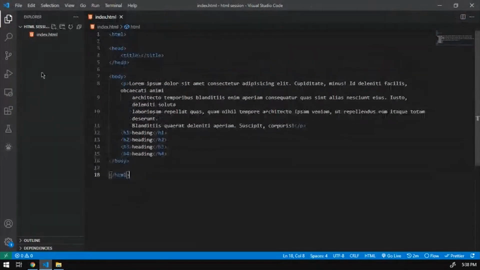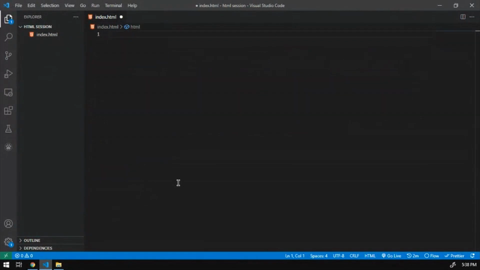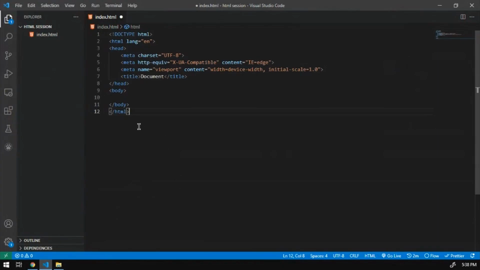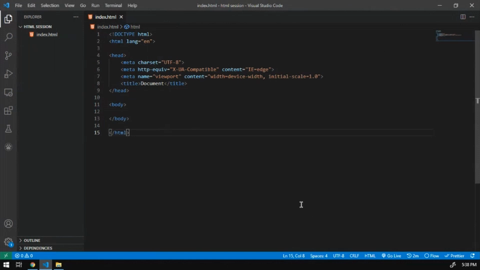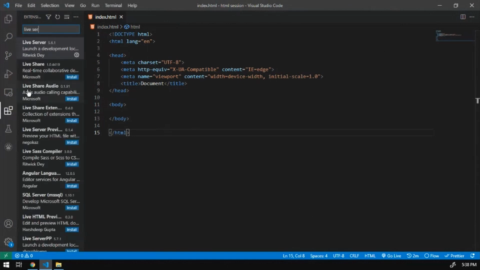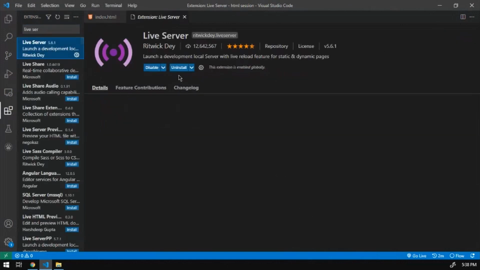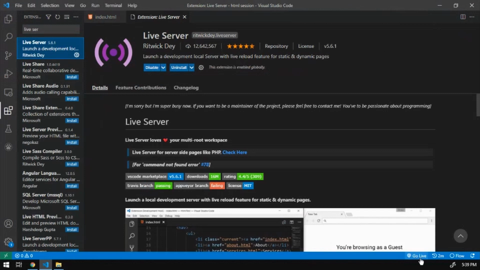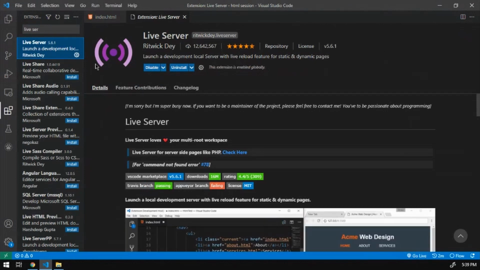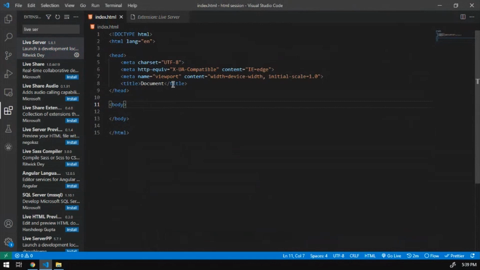Coming to the development, I'll share the way to create a boilerplate. So this is the default boilerplate that comes in VS Code automatically. And the extension which I was talking about, live server. So once you install live server, you will find a go live button in the menu. So once I add something to, like, okay,